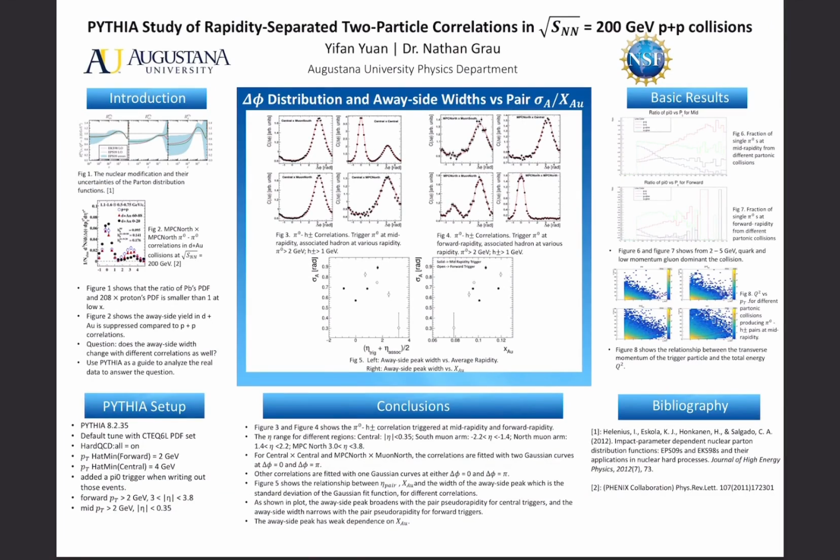Right now, we are looking at 2016's PHENIX deuterium-gold data at 200 GeV, and these results indicate that we should focus on pi0 from 2 to 5 GeV per c and measure hadrons at different pseudorapidity.